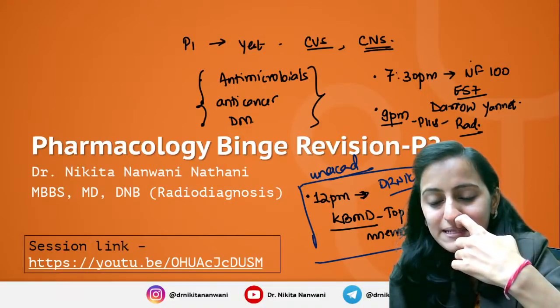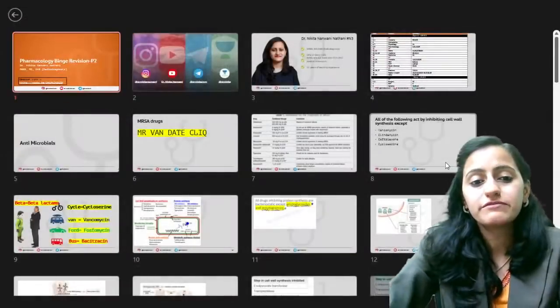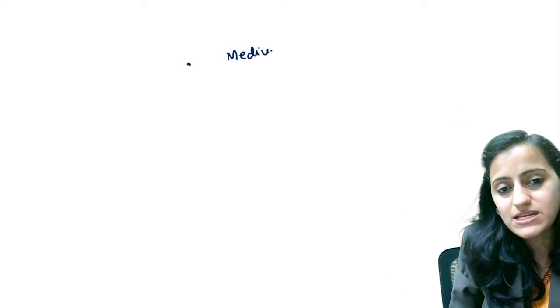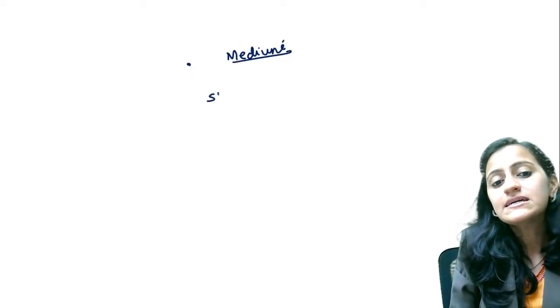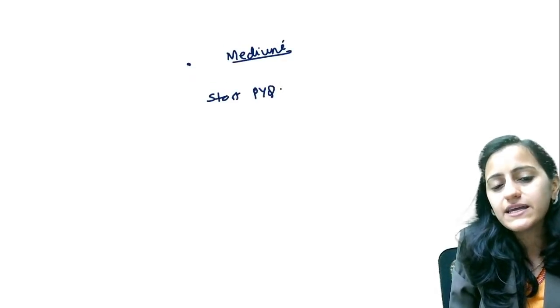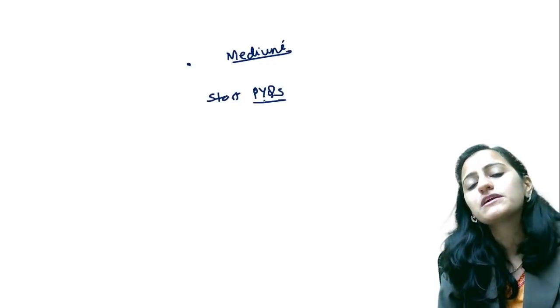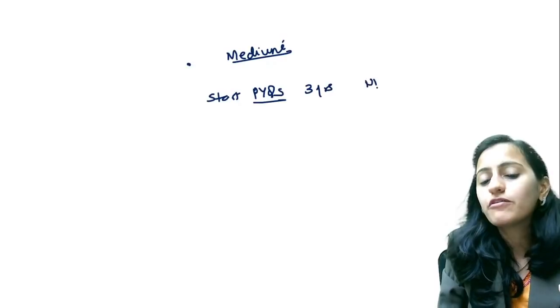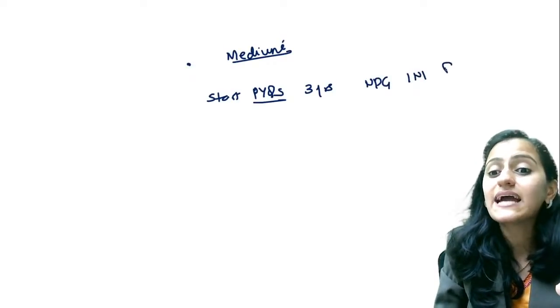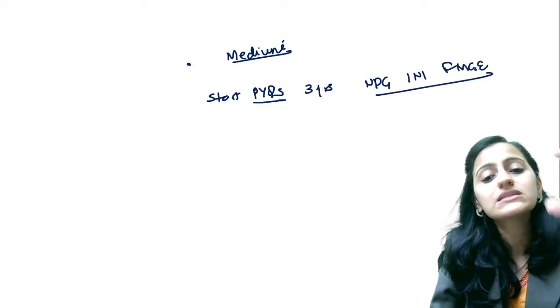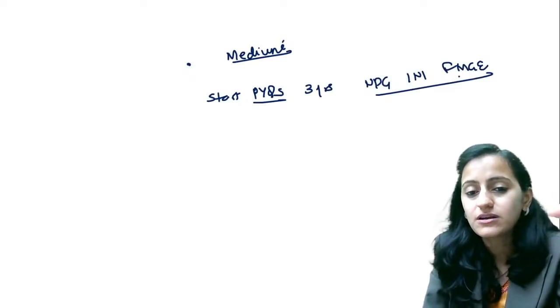How to complete medicine in the next 3 days. If you're following the timetable for medicine in the next 3 days, basically what you need to do is start your day with the PYQs. First finish off all the PYQs of 3 years of NEET PG, INICET and including FMGE. Do the PYQs of all three years first.